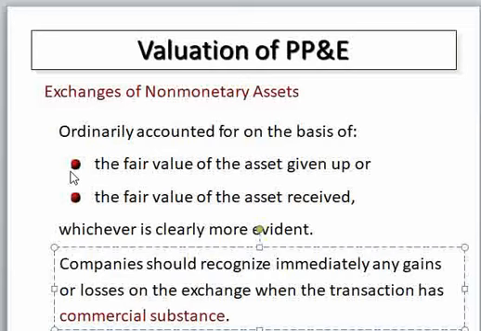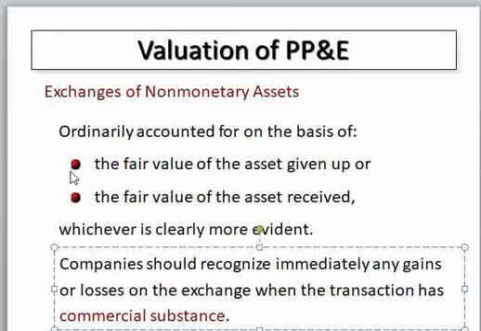because these three or four methods value plant, property and equipment based on their fair value, or the present value of the market, rather than their initial or historical cost.